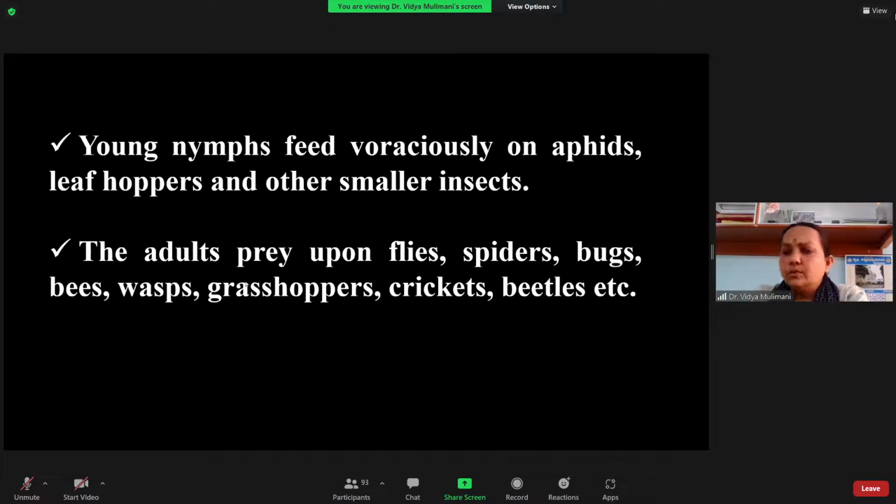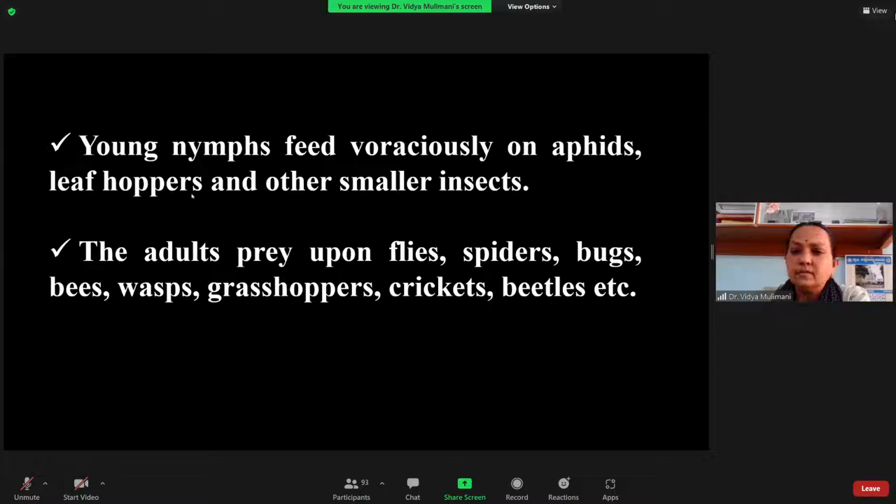And what is the food? These praying mantis are general predators. Some of them are specific predators. Here you can see the young ones. Another thing you remember, in the praying mantis there is cannibalism. The meaning of cannibalism is that if they are more in number nearby, they will be feeding on each other. Because of that, you might have seen the praying mantis nymph or the adult always living in an isolated way.